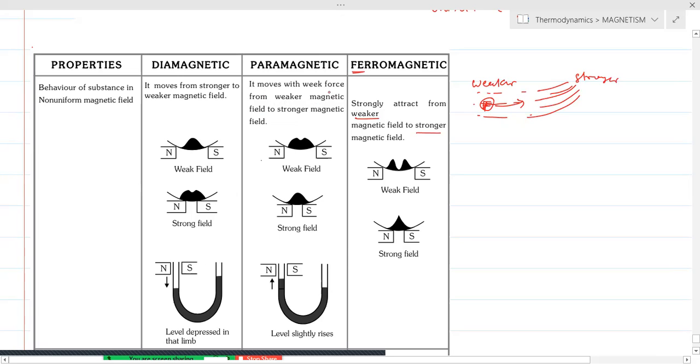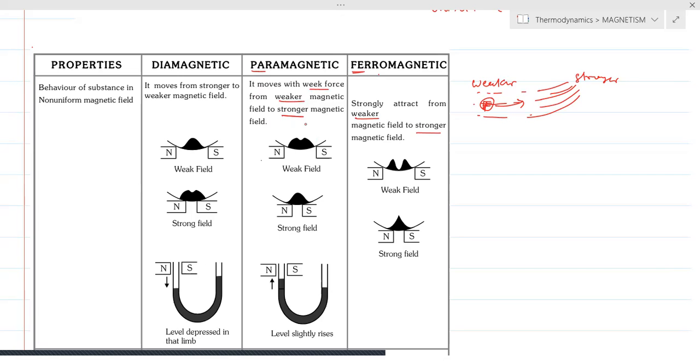You need to remember that ferromagnetic nature and paramagnetic nature are similar, but we are having high intensity in ferromagnetic substance and low intensity in paramagnetic substance. So here also we can see that it moves with weak force from weaker magnetic field to stronger magnetic field. That means a magnet is always interested to be present in magnetic field.